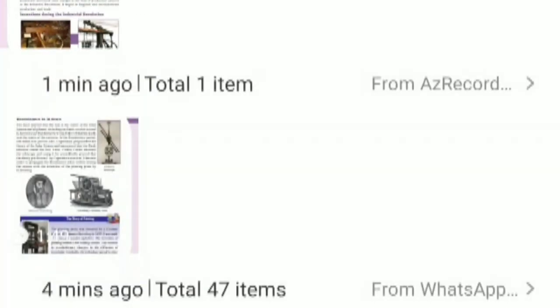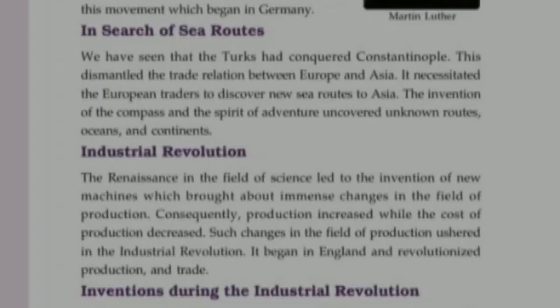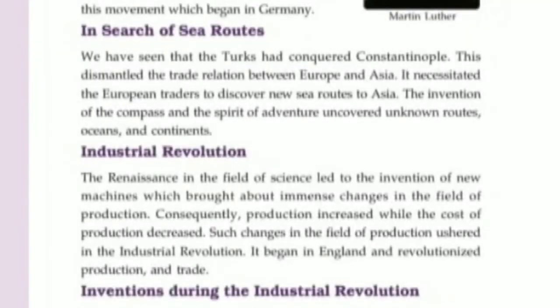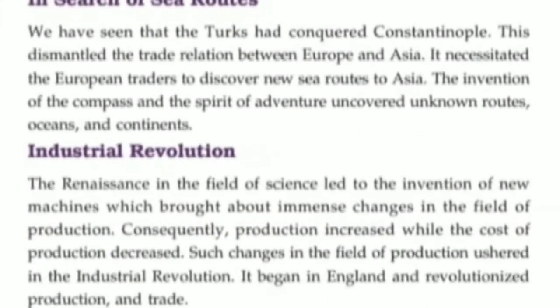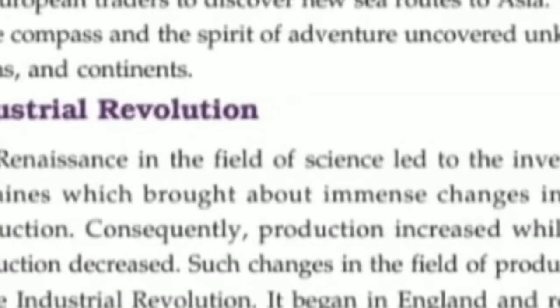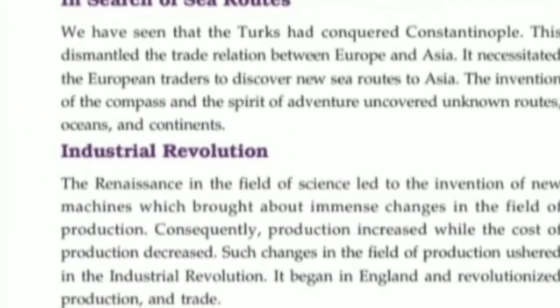Next, we discuss the inventions during the Industrial Revolution. Have you seen the picture of the spinning jenny and the steam engine? These were inventions during the Industrial Revolution.